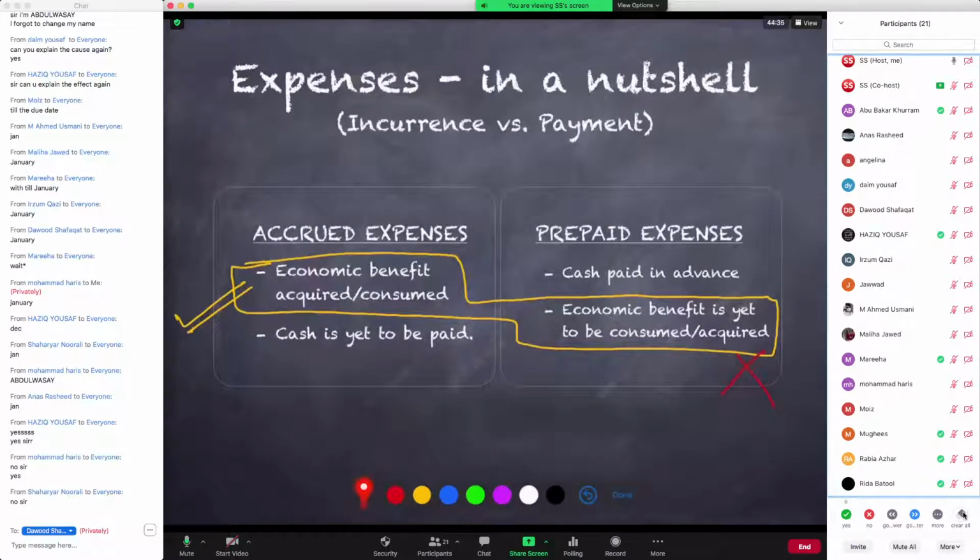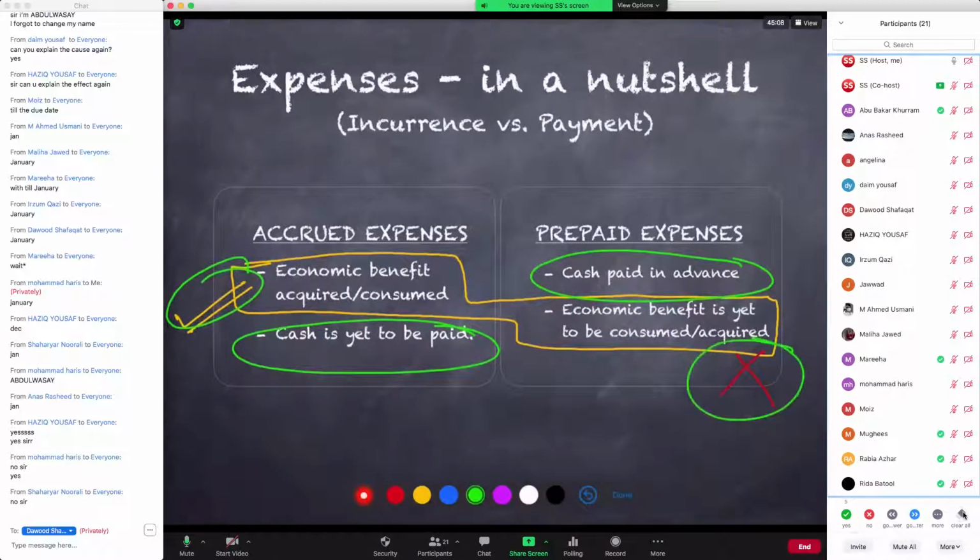And you see that we have completely disregarded these factors over here because cash pay हुआ है या cash pay नहीं हुआ, उसका कोई ताल्लुक आपके expense की recognition से नहीं है. So the only way we recognize the existence of an expense is whether we have consumed the economic benefit or not. So in the case of accrued expenses, since the benefit has been consumed, that qualifies to be your expense. And in the case of prepaid expense, since the benefit is yet to be consumed, that does not qualify to be your expense. So I put a cross over here. So if you agree with the check and the cross on the screen, then give me your feedback on the participant windows, please, quickly.